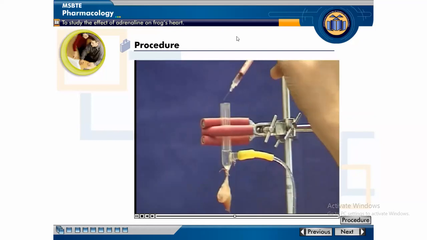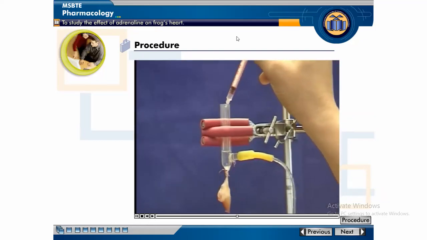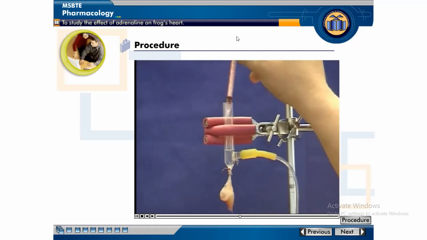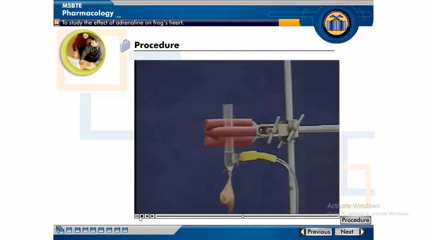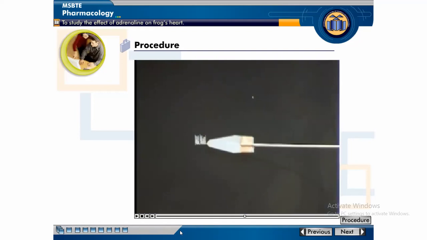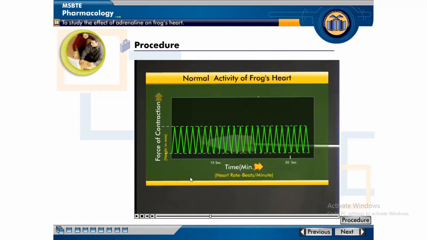Stop the drum, inject 0.1 ml of adrenaline solution in the cannula. You have to draw this graph. Normal activity of frog heart, force of contraction versus heart rate and here time, both are the same, in the peak.